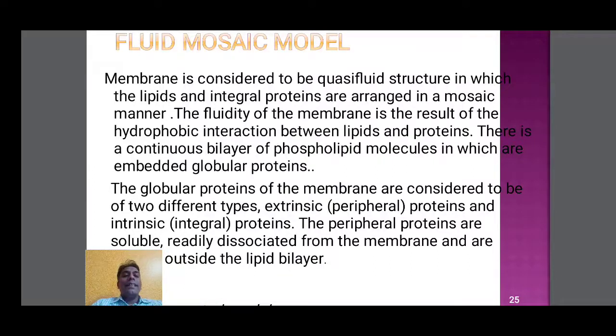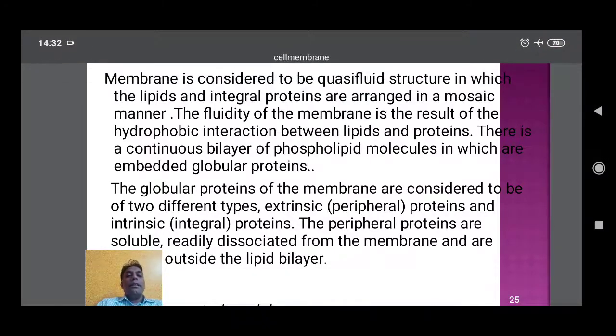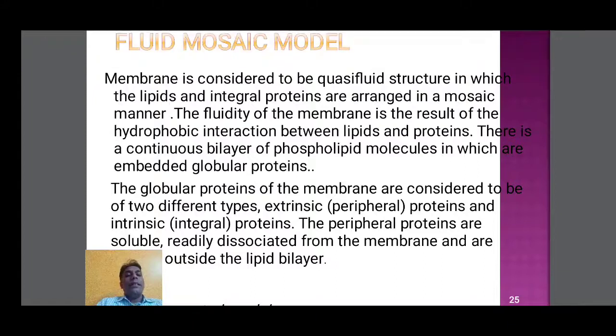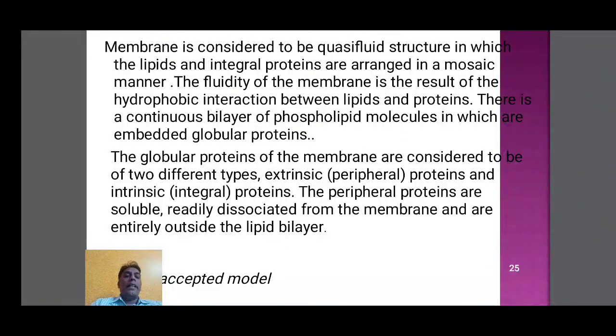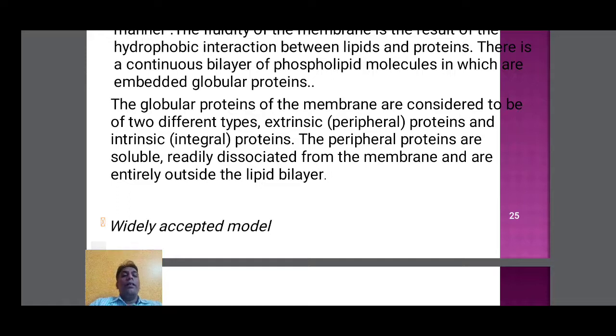One is extrinsic, the second is intrinsic. Extrinsic means peripheral proteins and intrinsic means integral proteins. The proteins arranged at the peripheral side are called peripheral proteins. The proteins embedded inside of the lipid layer are called integral proteins. The peripheral proteins are soluble, loosely associated with the membrane and entirely outside of the lipid layer. So this is the most widely accepted model among the cell membrane models.